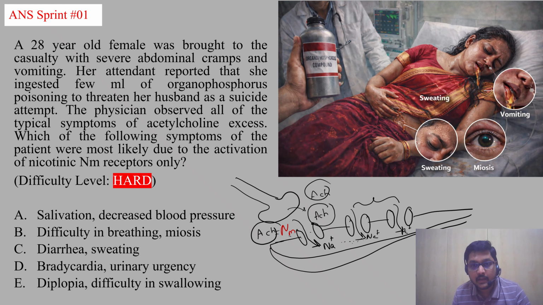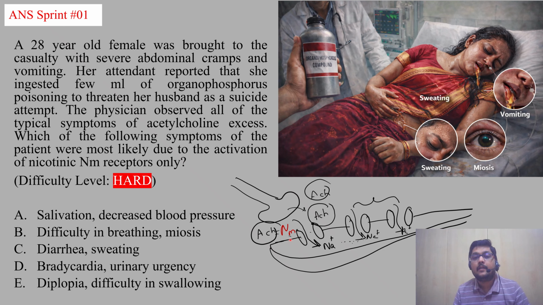Keep in mind, here there is excess activity of acetylcholine, and NM receptors are being constantly activated, but there is inactivation of voltage sensitive sodium channels. You should know the difference between these two: activation of NM receptors, inactivation of voltage sensitive sodium channels.